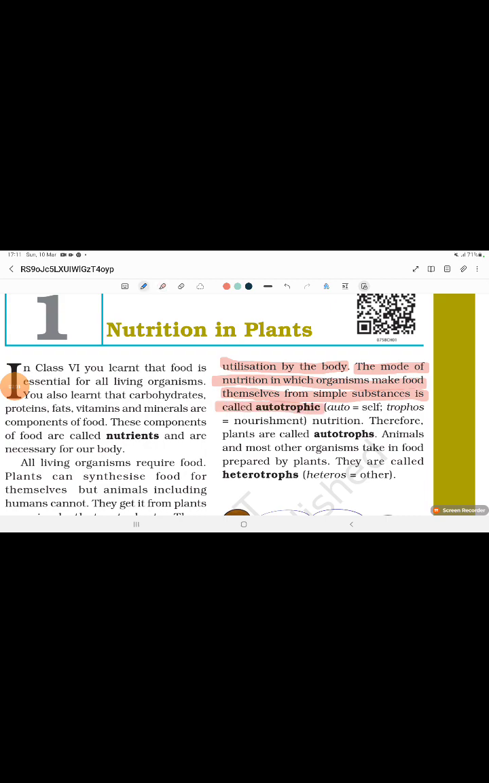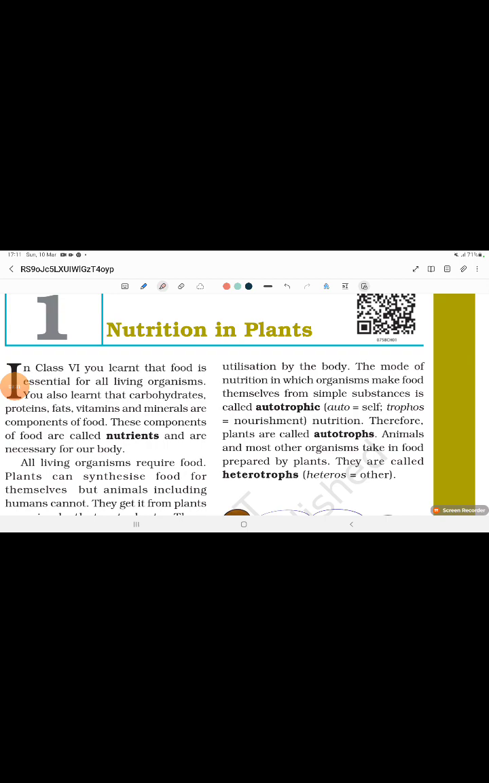What does auto mean? Auto means self. Okay? Auto means self. And tropos means nourishment. Got this much? Let's continue. Therefore, plants are called autotrophs.